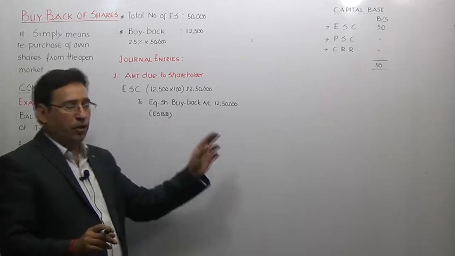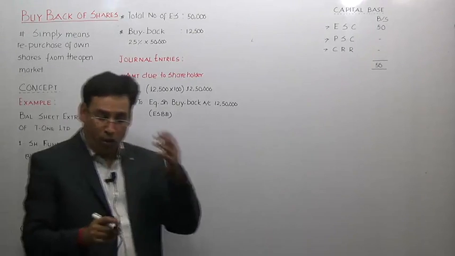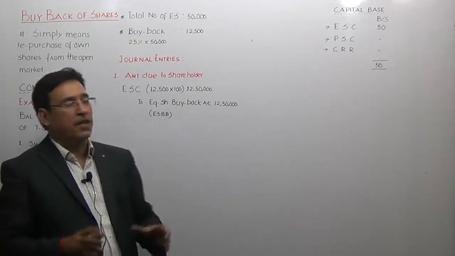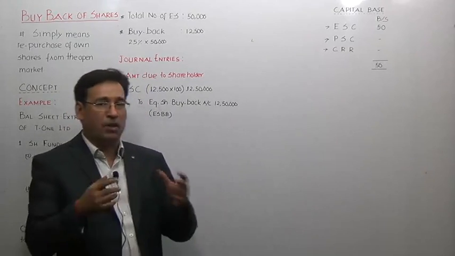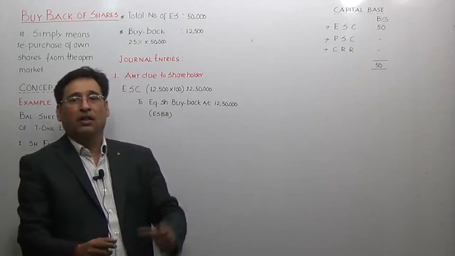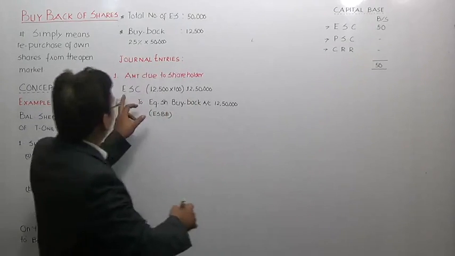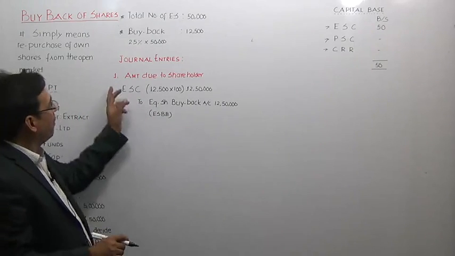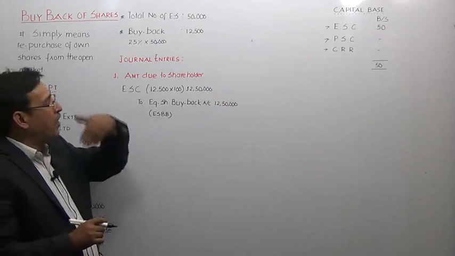Now come over to this particular discussion. When an entity buys back its own shares, the problem is that the capital base of the company gets altered. That is a big problem. That is not a small problem. That is a dangerous situation. That is a horrendous one. The capital base of the company gets altered. What I want to say here, just pay attention. When you have written this entry, or when you will write that entry, that is the due entry, what happens? The capital base will get changed. Capital base will get altered.